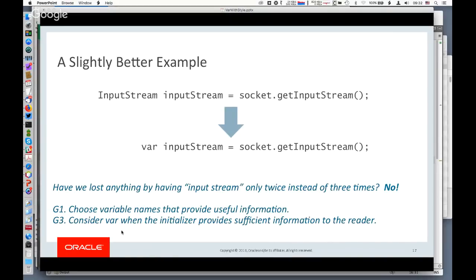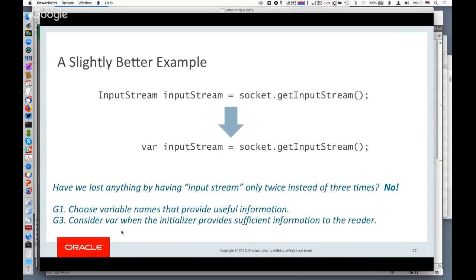On the right-hand side of the initializer is an expression, socket.getInputStream. Well, we're pretty sure that socket is a socket of some sort. We're probably reading something off the network, and network sockets have an input stream. Now this requires some knowledge of the APIs, but if you do any network programming, this is pretty obvious. If you want to read some data off a socket, you need to get its input stream. So we're pretty sure we know exactly what this is doing, and getting the input stream out of a socket returns an input stream, and we're pretty sure we know that too.